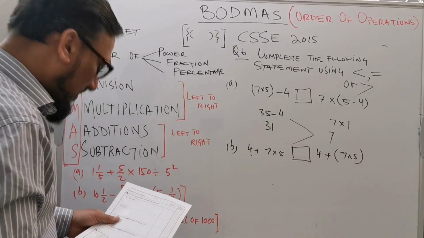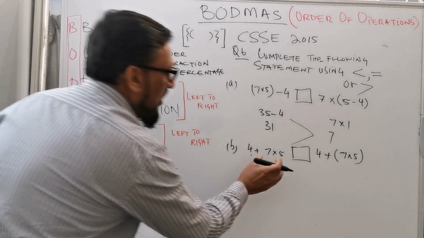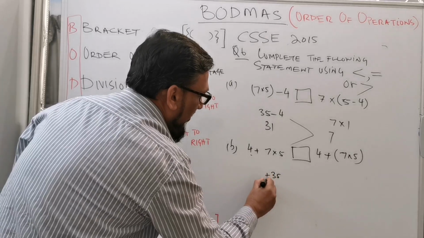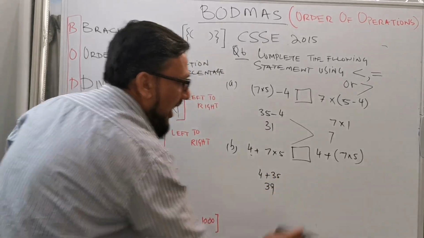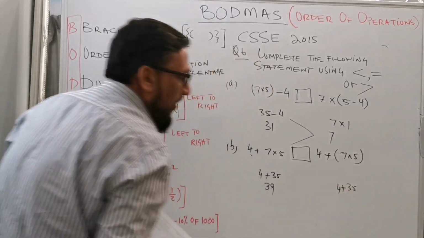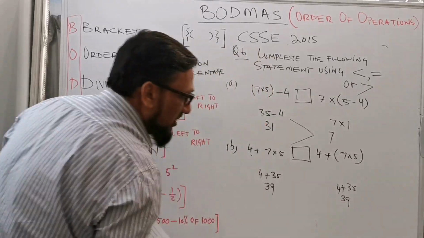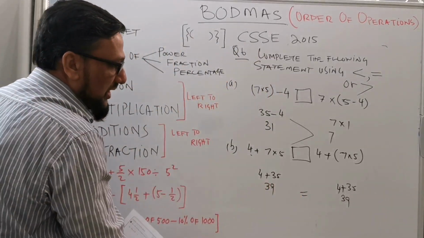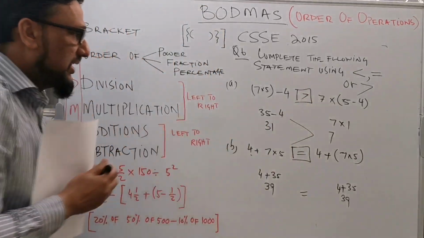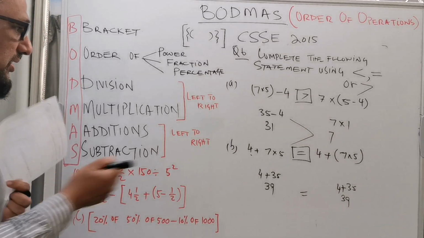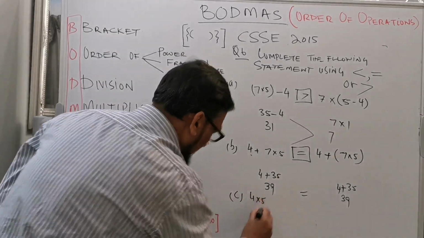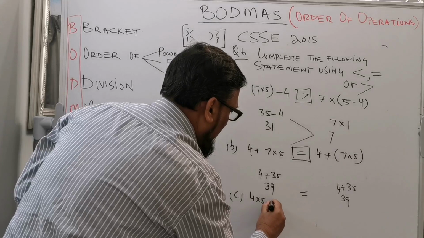As per the order of operations, first we need to do times. 7 times 5 is 35, and 35 plus 4 is 39, and 7 times 5 is 35, and 35 plus 4 is 39. So 39 is equal to 39. So the answer will be equal to each other.